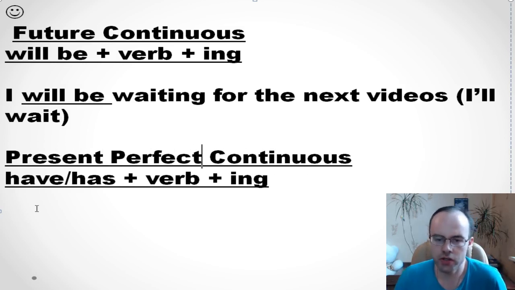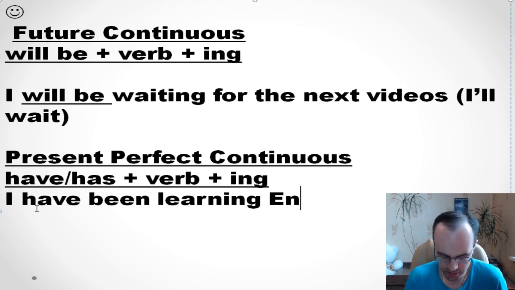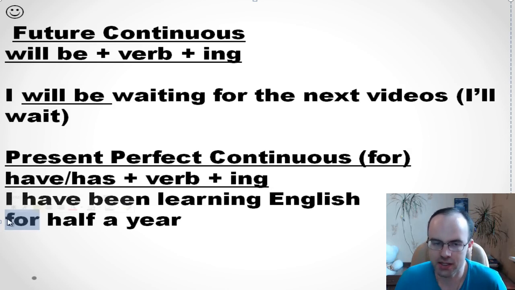You know, there is one very common sentence. I have been learning English for half a year. So we use present perfect continuous with for. For tells us that we need to use this tense.